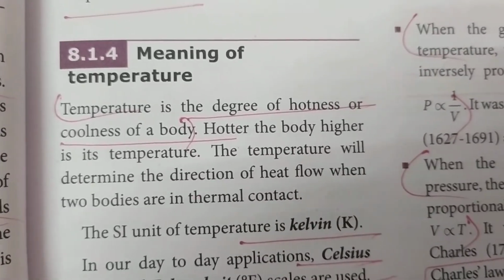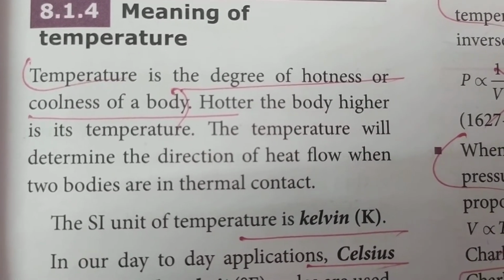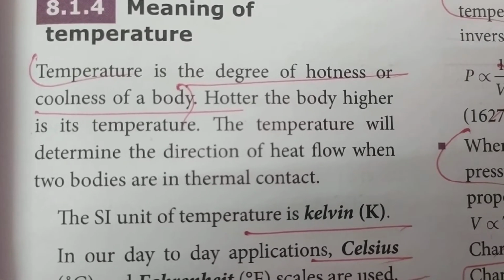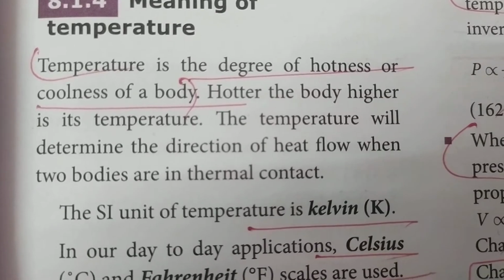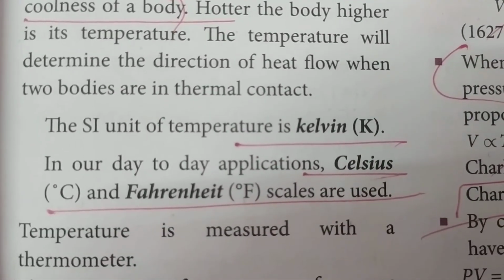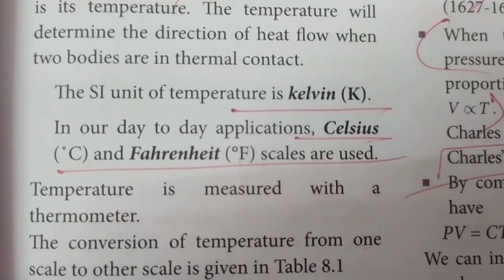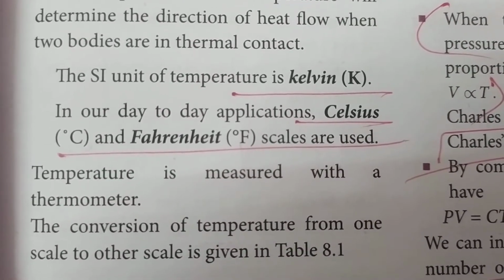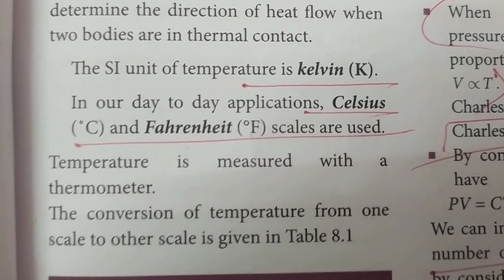Now what is temperature? Temperature is the degree of hotness or coldness of a body. You mark that. How far it is heated up or how far it is cooled is given by the phenomenon of temperature. The SI unit of temperature is Kelvin, and we can also use two other units, degree Celsius and degree Fahrenheit.